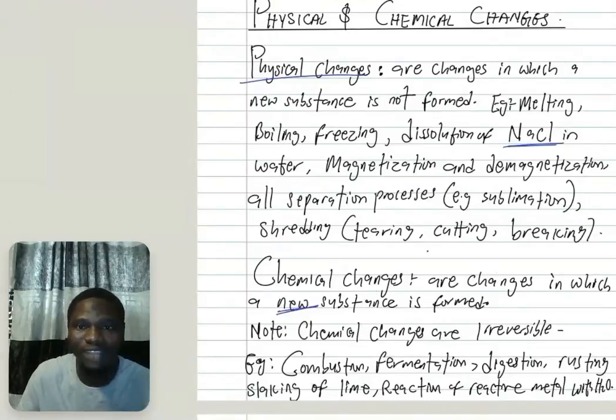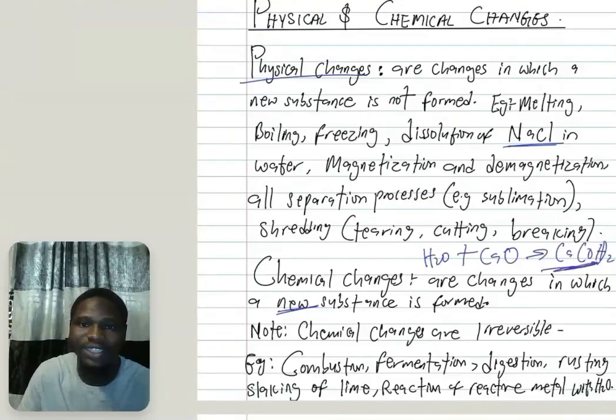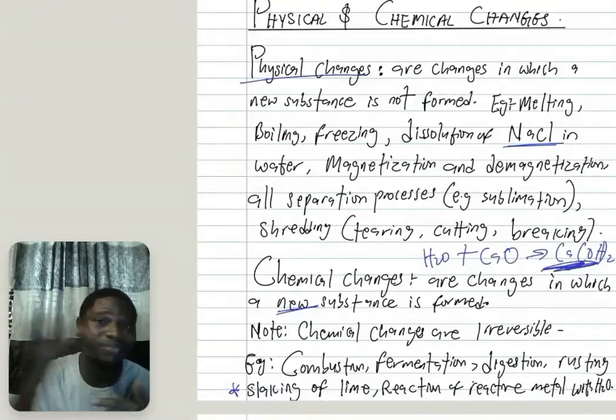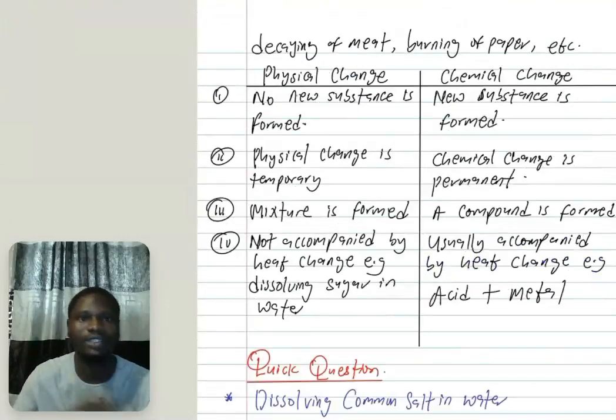Slaking of lime means adding water to calcium oxide. This will form a chemical compound. Since this leads to the formation of a new substance entirely, slaking of lime is an example of chemical change. Also, reaction of active metals. If you react some reactive metals with water, that will lead to a chemical reaction, and that is a chemical change. Next, decaying of meat, and anything that has to do with burning, combustion, all these are chemical changes.